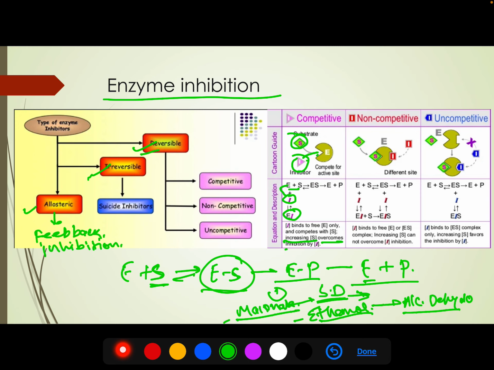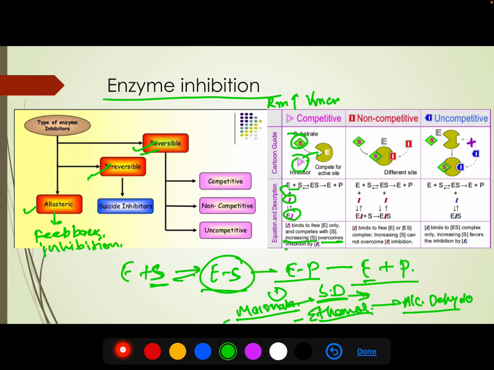These two examples are very common and they are asked in the examination. Another thing that you need to consider is what happens to the Km value and Vmax. In case of competitive inhibition, to overcome the inhibition we need to supply more substrate. So what will happen? Km value will increase, but Vmax will remain constant, because nothing is happening to the enzyme. There is no change in the Vmax.